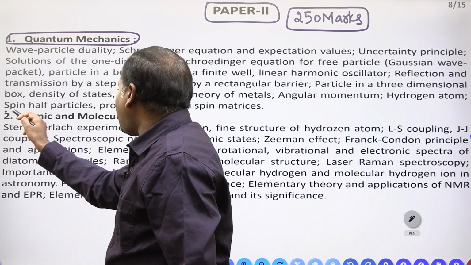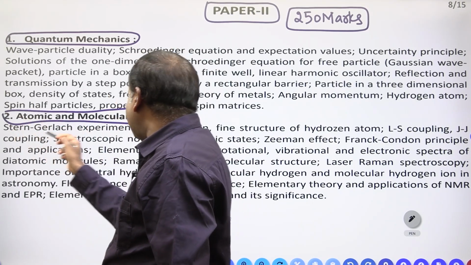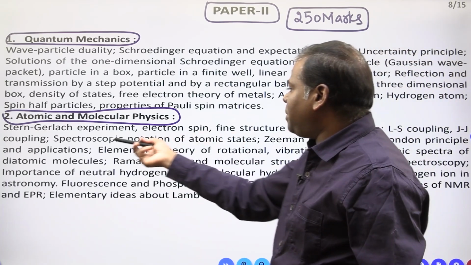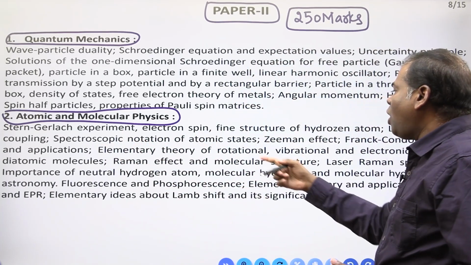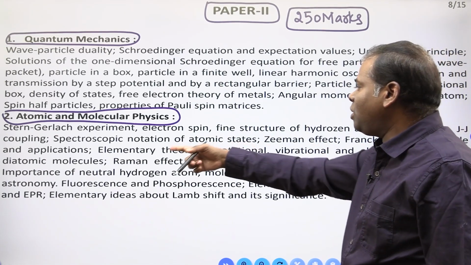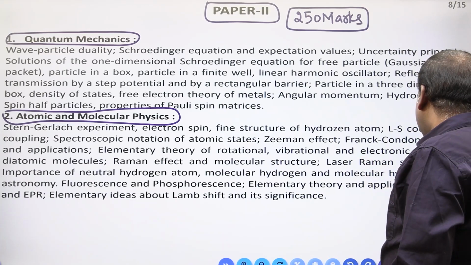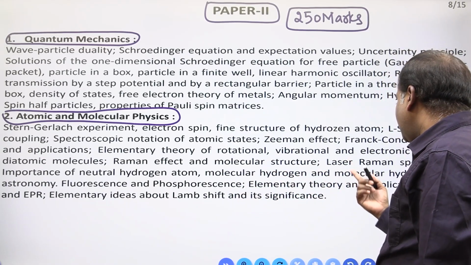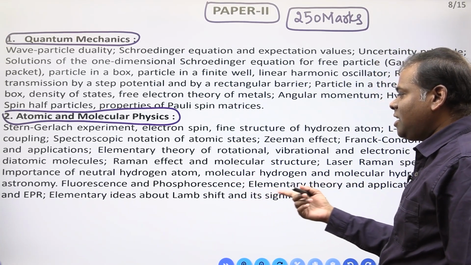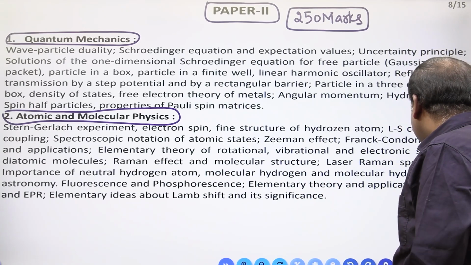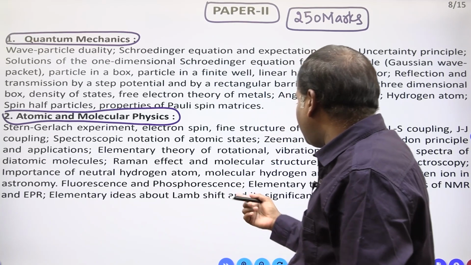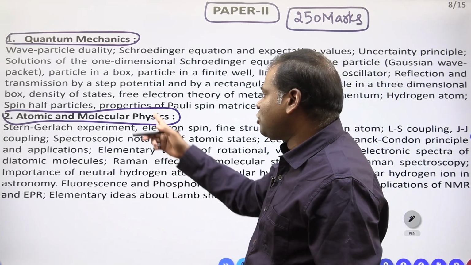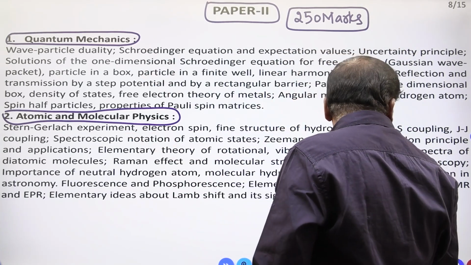Now you have to see atomic and molecular physics. Stern-Gerlach experiment is there in BSc, electron spin, fine structure of hydrogen atom, LS coupling, JJ coupling, spectroscopic notation, atomic states, Zeeman effect, Franck-Condon principle, elementary theory of rotational, vibrational, electronic spectra, Raman effect, hydrogen atom, molecular hydrogen, NMR spectra, ESR spectra, fluorescence, phosphorescence, elementary ideas about Lamb shift and its physical significance. Somewhat it is beyond the BSc syllabus also. This is quantum mechanics and atomic and molecular physics.